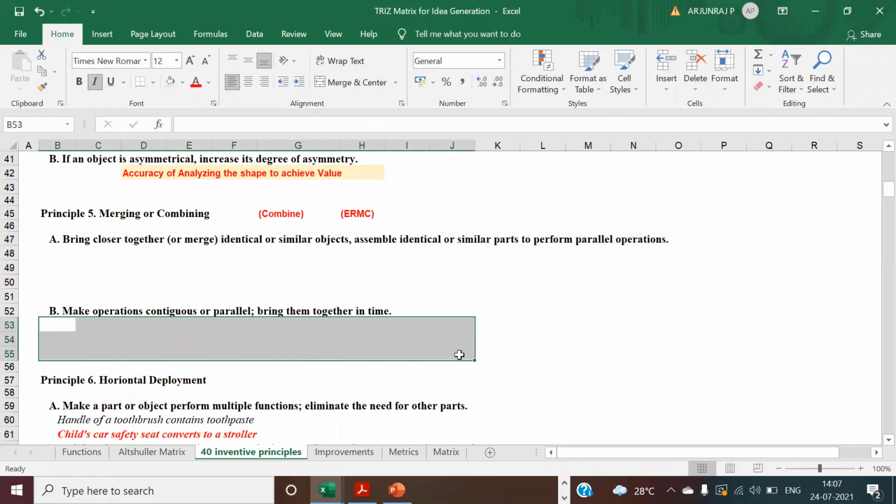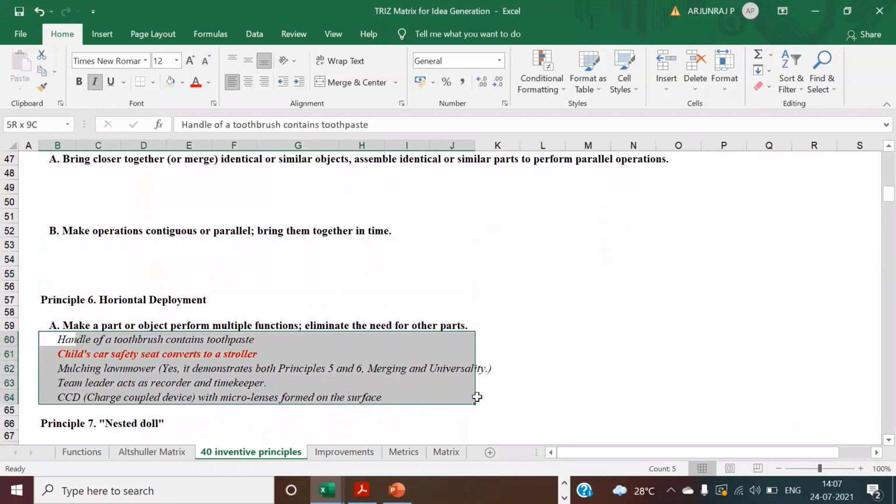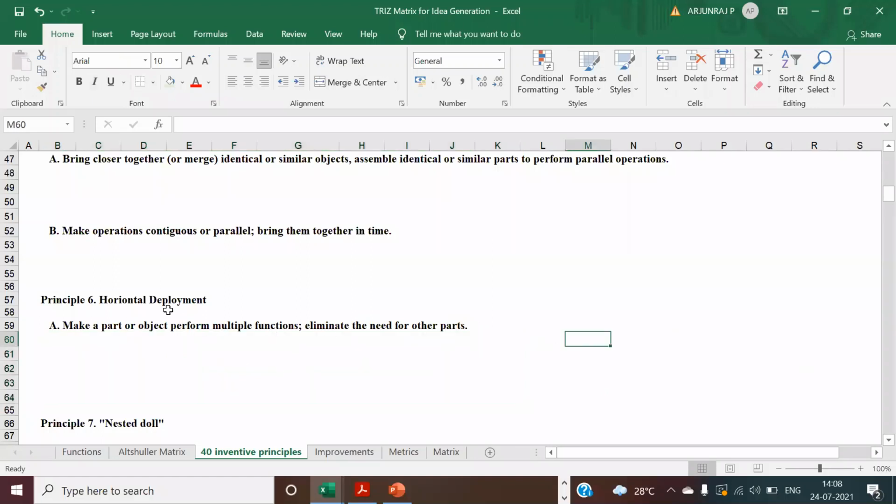This is self-explanatory, so I'm not going into the understanding. The next one is horizontal deployment. Okay, so you're going to make a process which is going to perform multiple functions, and you're going to eliminate the need for other parts. Also self-explanatory. Or even you can use some of the deployment. You can make your process perform multiple functions, which you have seen already, and you have to eliminate the need. So you have to try to eliminate some of the things which are not required.